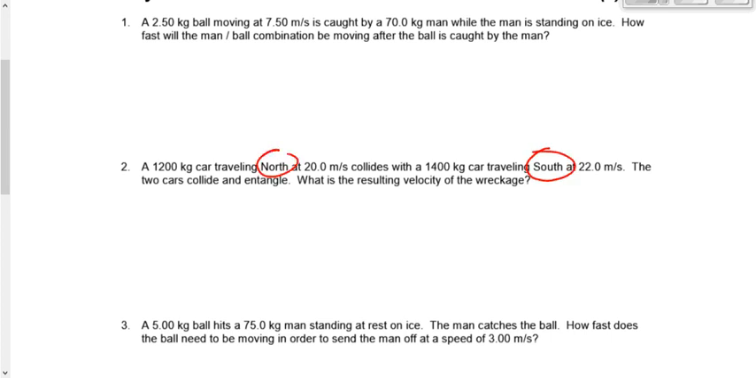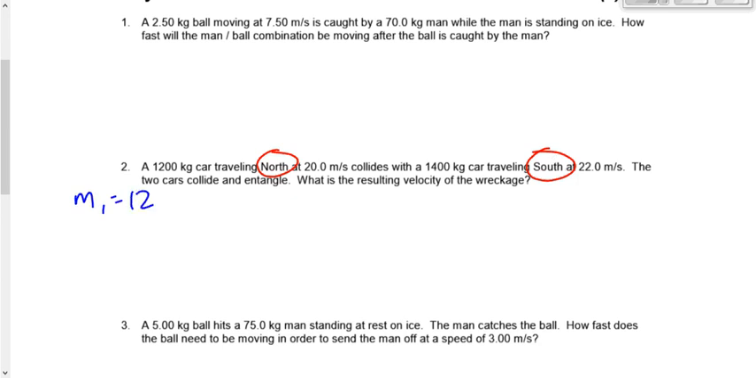First of all, let's recognize that we have a north and a south here, so we have to pay attention to direction, positive and negative. Secondly, what does that word entangle mean? Stay together. We have a little dictionary/thesaurus at the back of the room there. Entangle means stick together. They head off as one object. We want to find the velocity of that one object, or of that wreckage. We could analyze car number 1 using impulse. We could analyze car number 2 using impulse. But we're going to choose to analyze this as a system, as an isolated system, in which Pi is equal to Pf.